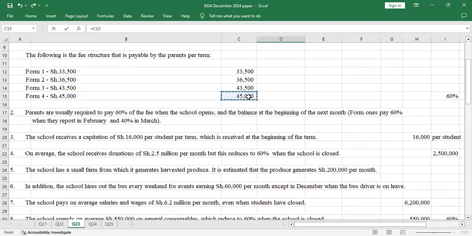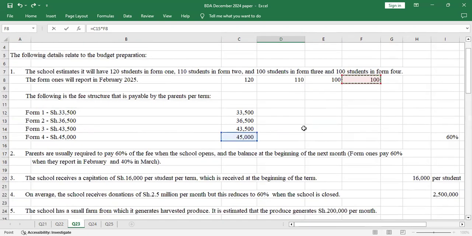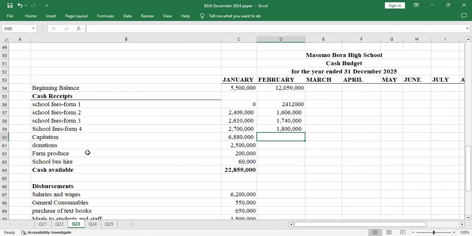The fee for the Form 4 was 45. You multiply by the number of students, which was 100. Then you multiply by 40%, which was the remaining balance. Then you get your answer. So up to there, I'm done with that.